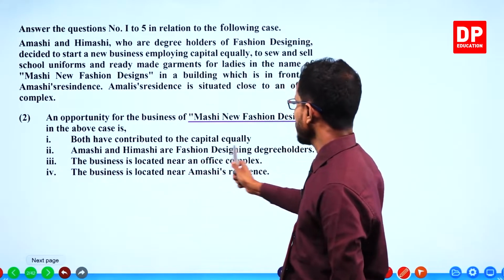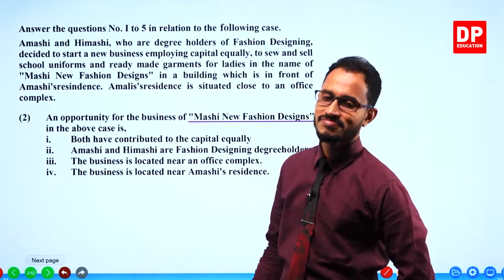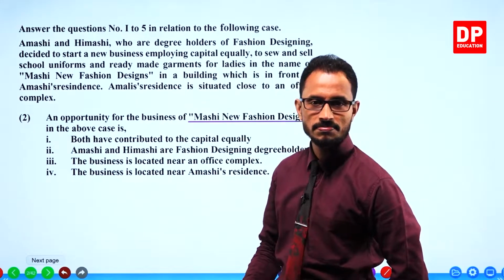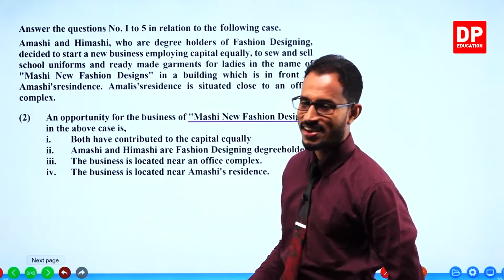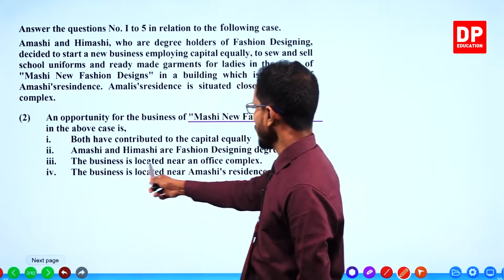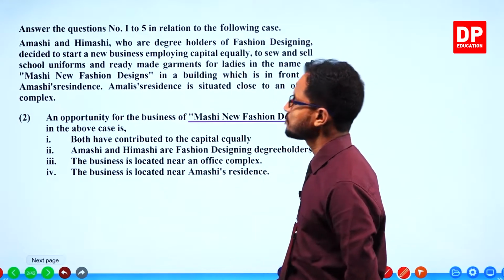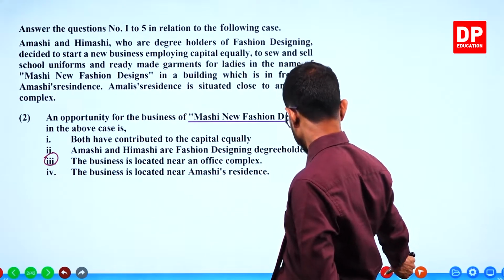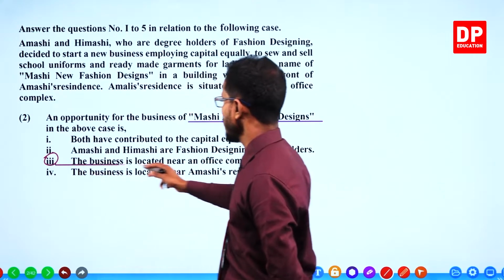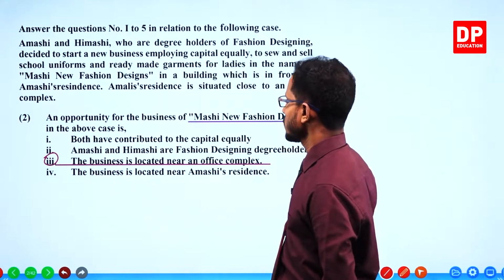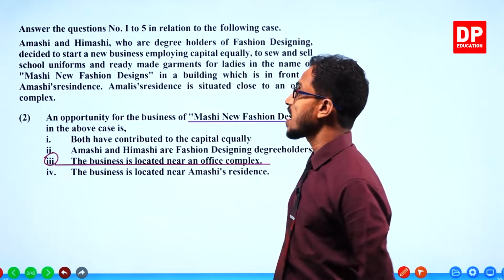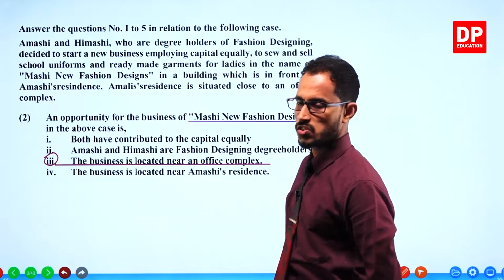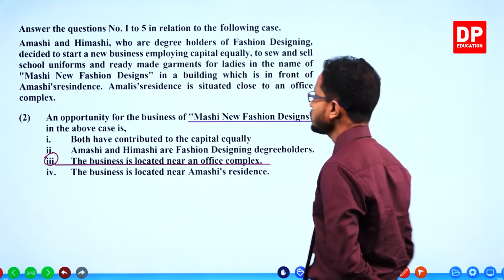Amashi and Himashi are fashion designing degree holders. Again, strength. The business is located near an office complex. There we go. That's right.